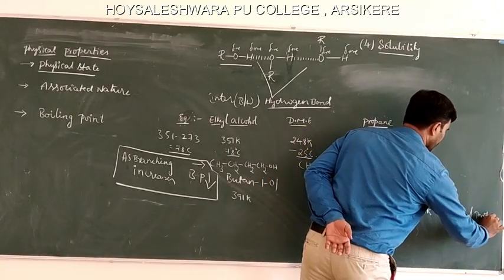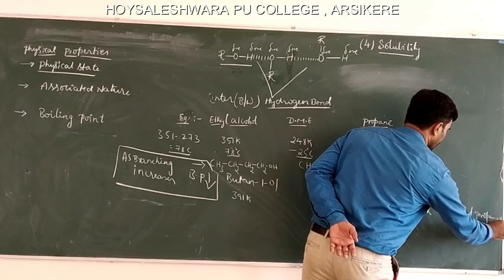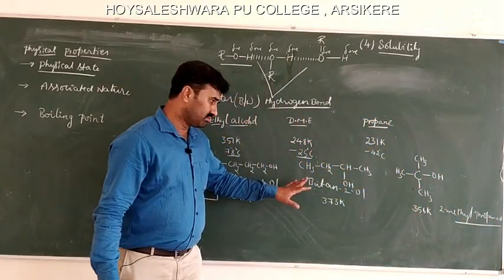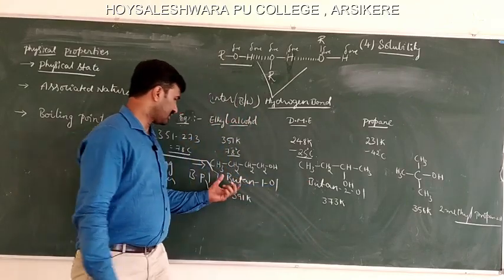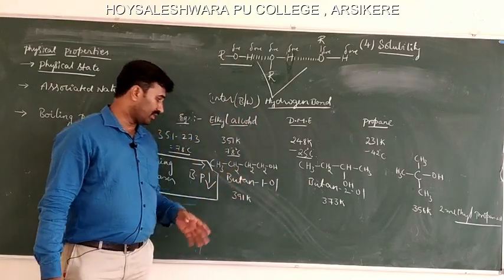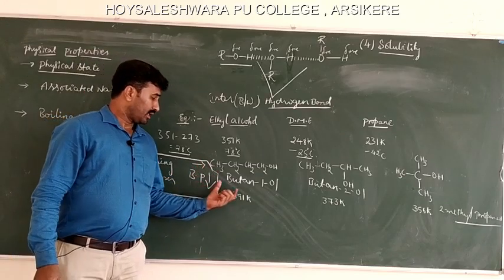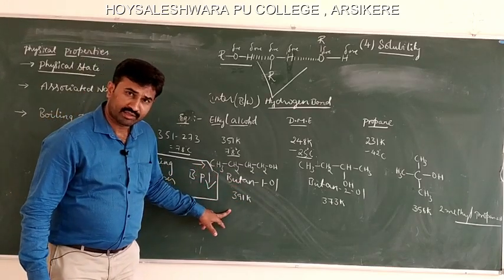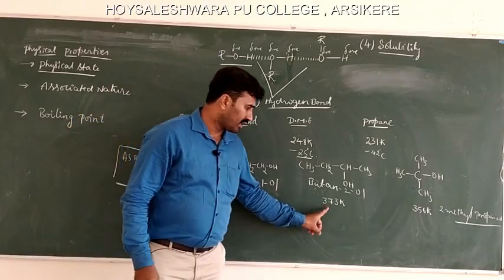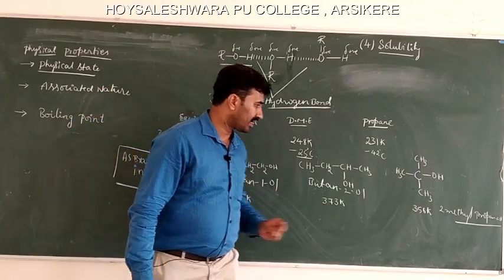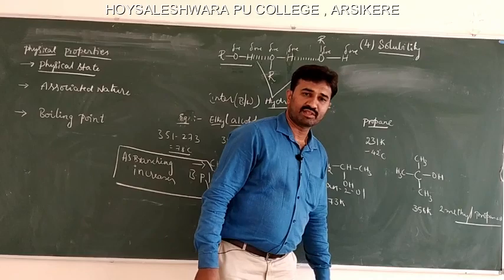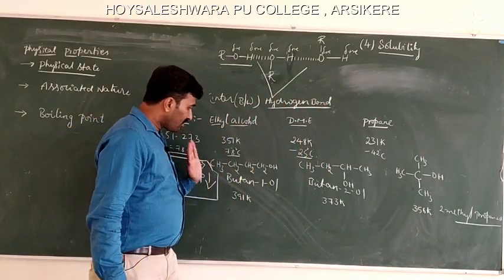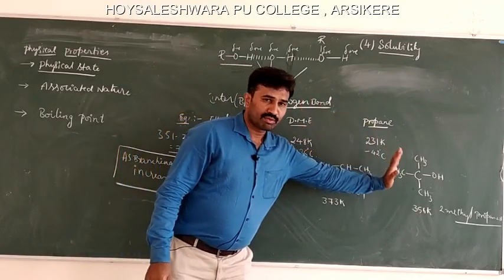propane 2-ol. In common name, this is tertiary butyl alcohol, this is butane 2-ol, and this is butane 1-ol. See, here butane 1-ol has a boiling point of around 391 Kelvin, here it is 373 Kelvin, and here you can see it is 356 Kelvin. So, the boiling point decreases from butane 1-ol to butane 2-ol.